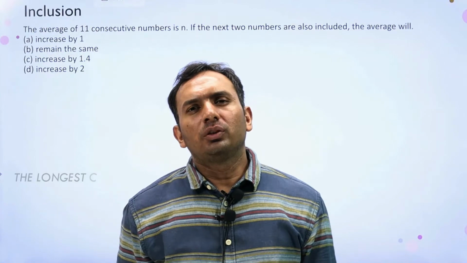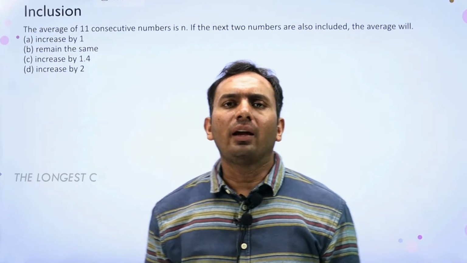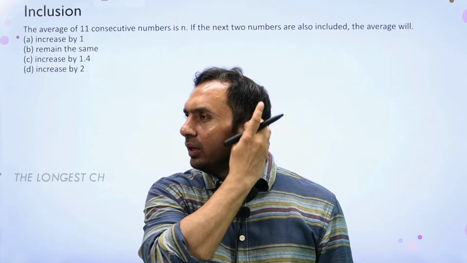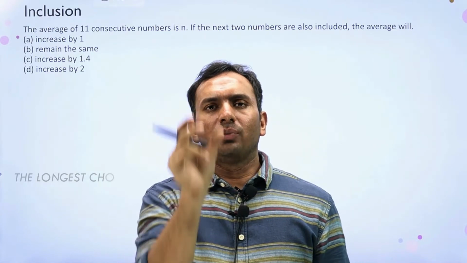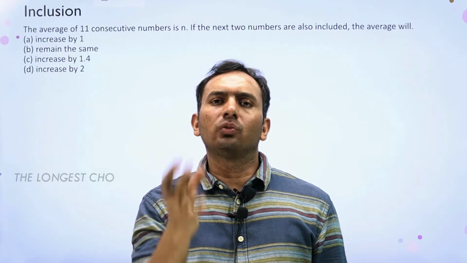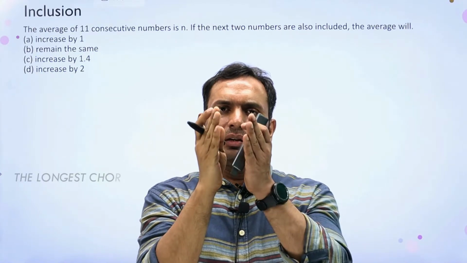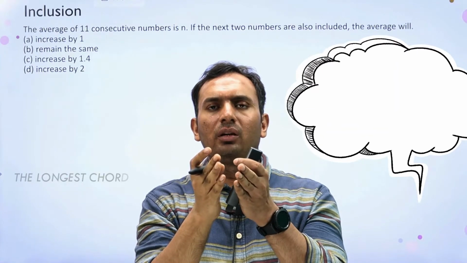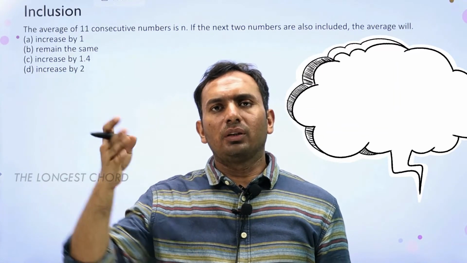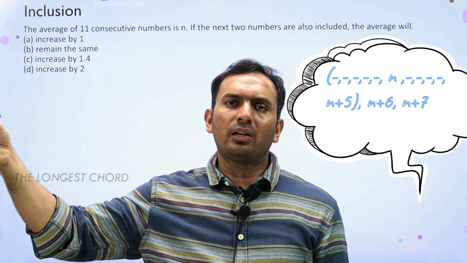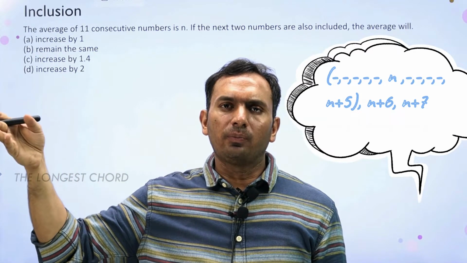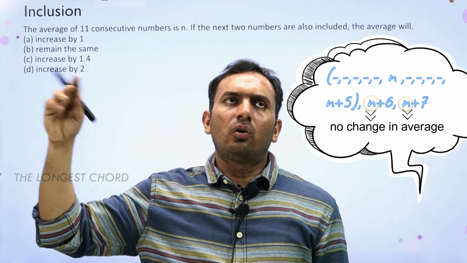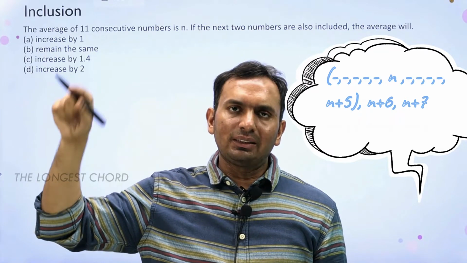Now, 11 consecutive numbers, if the average is n and the next two numbers are included, what will the average be? If it is an AP, the average is always the middle number, because they are consecutive numbers. So the middle number is n, and alongside, left and right, there have to be 5 numbers, so that the middle number is the 11th. Now can I say the last, or the biggest, number will be n plus 5? So can I say the next two numbers will be n plus 6 and n plus 7? Now n will not make any change, but 6 and 7 will.